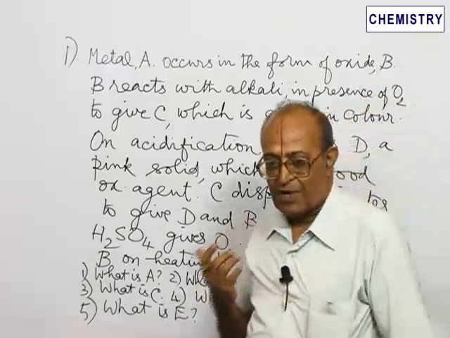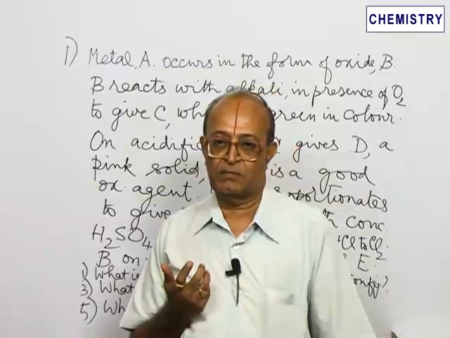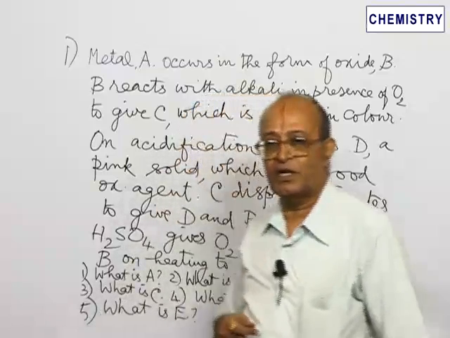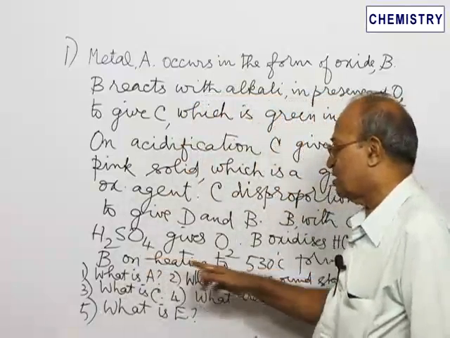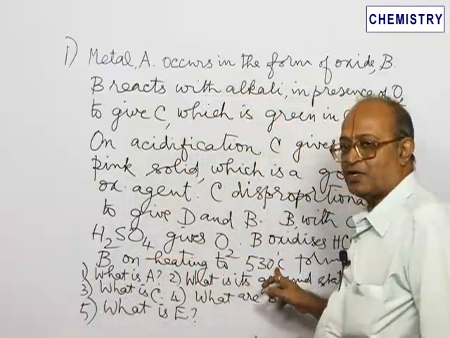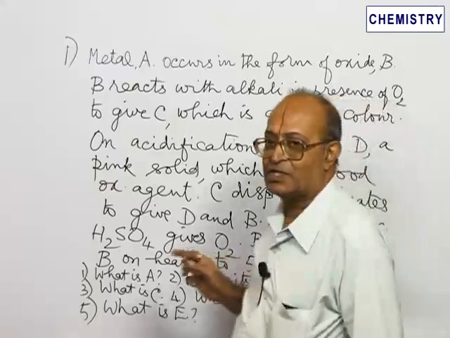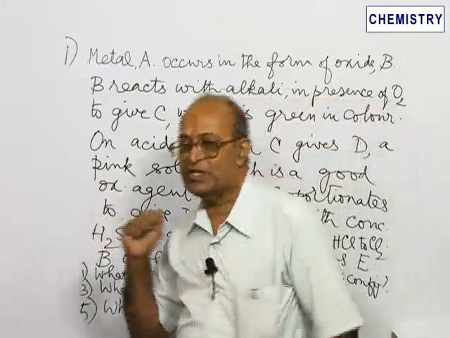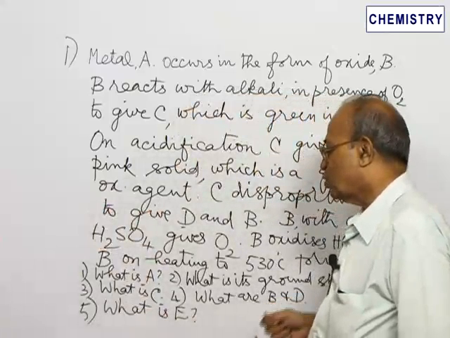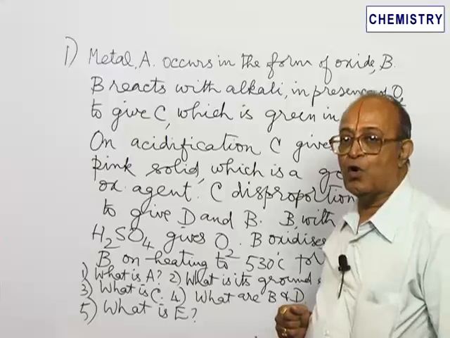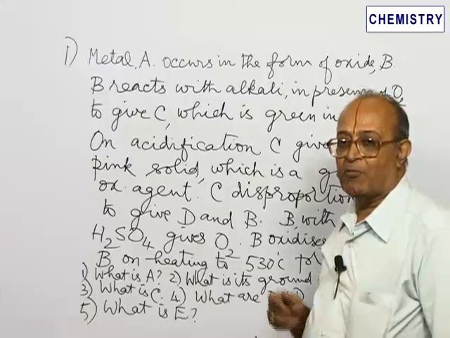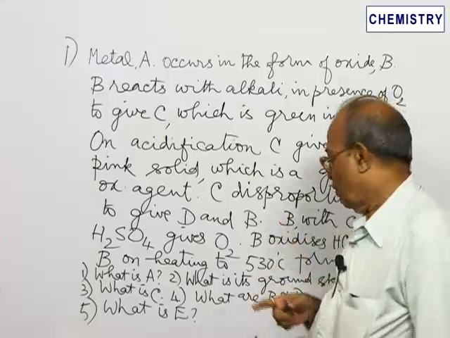Now, in several of these reactions, the temperature effect is very important. And in the case of manganese dioxide, this temperature of 530 degrees Celsius converts MnO2 into Mn3O4. Mn3O4 is formed.